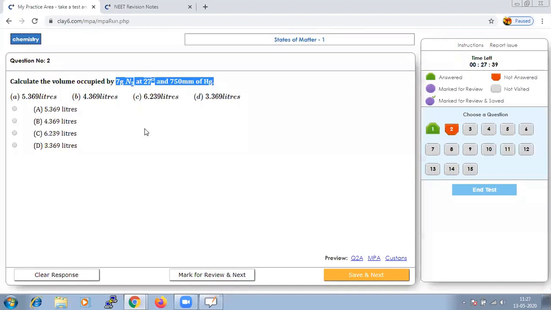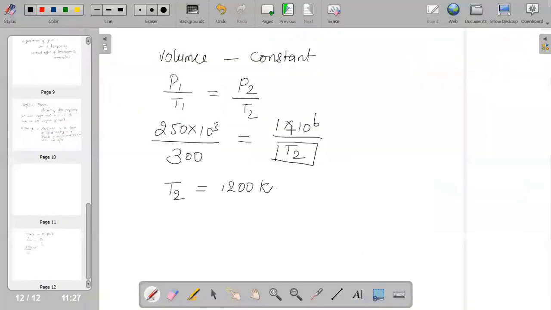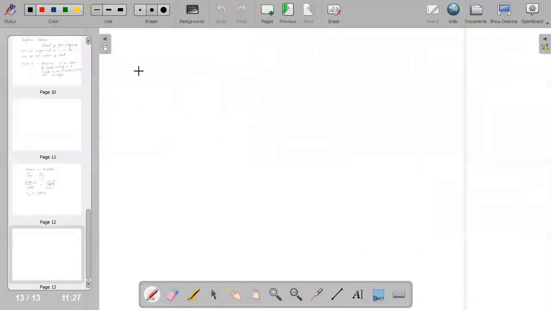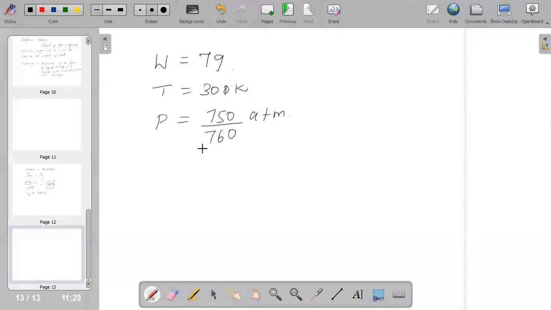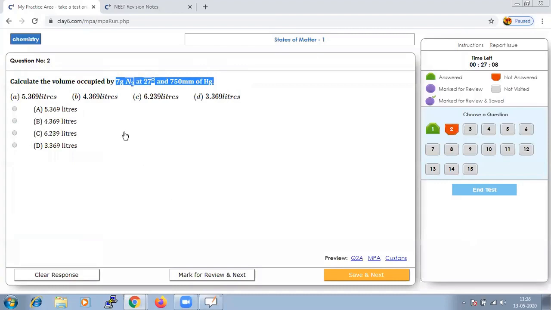So here if we check, they have given us the weight. So it should be W, they have given it to be 7 gram. Temperature, it is 300 Kelvin. Pressure, it is 750 mm of Hg. So let us convert that into ATM. We know that molar mass, that is your M of your N2, it will be 28. And as usual, they have asked us to calculate the volume.